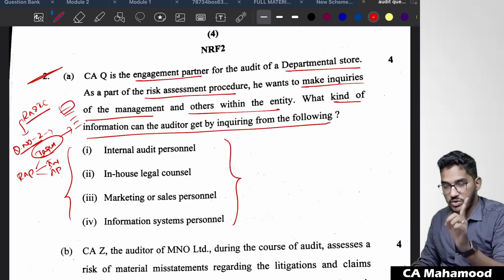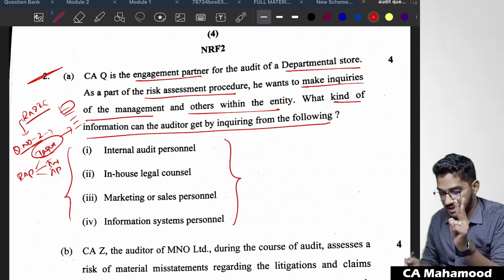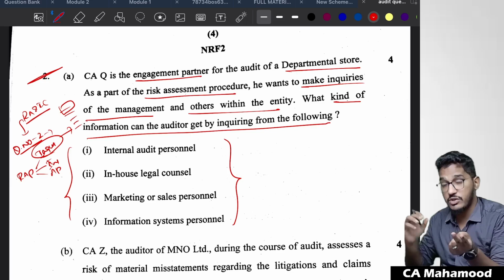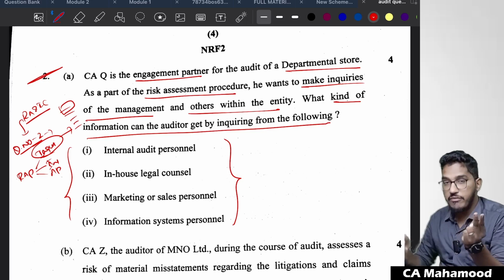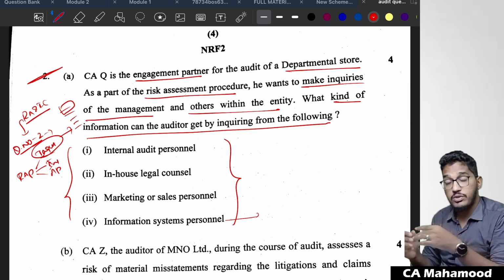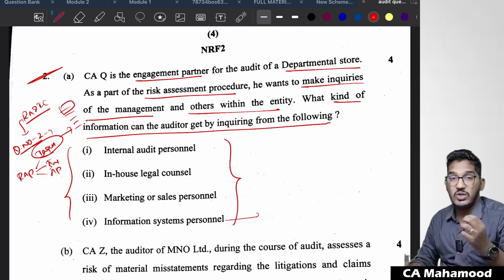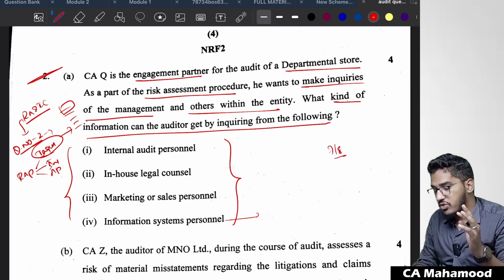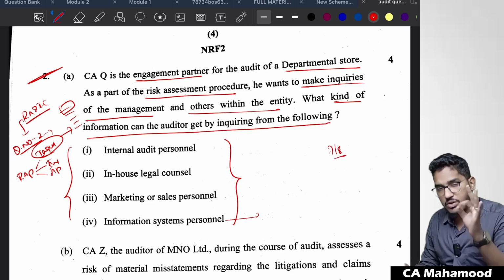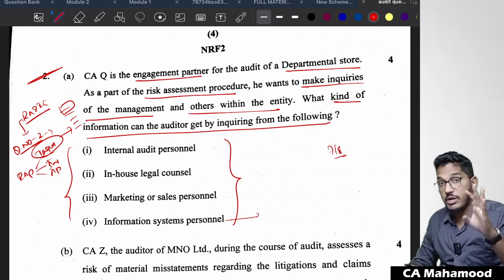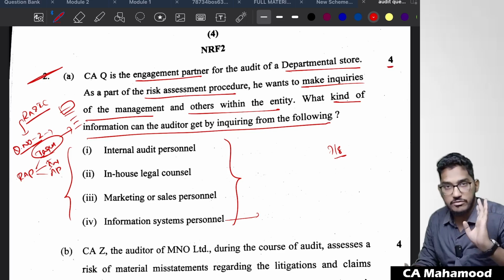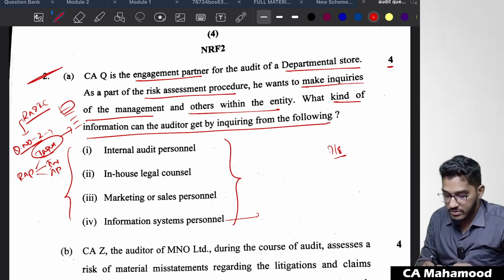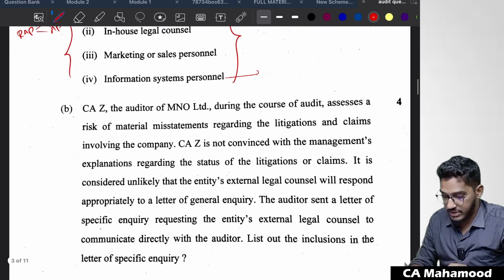If you inquire with the internal audit team, what will you get to know? If you inquire with in-house legal counsel, you will get to know about pending cases and litigations. If you inquire with a marketing or sales person, you will come to know about the sales trend. If you inquire with the information systems person, you will come to know what kind of systems they are using and what kind of IT-specific risk they are facing. So some 7 or 8 points will be there which talk about inquiring with different people. They are not talking about all the inquiries, only inquiring with 4 people, and what you will get. See how simply you can get the 4 marks here, right? So this question is from the risk assessment and internal control chapter.